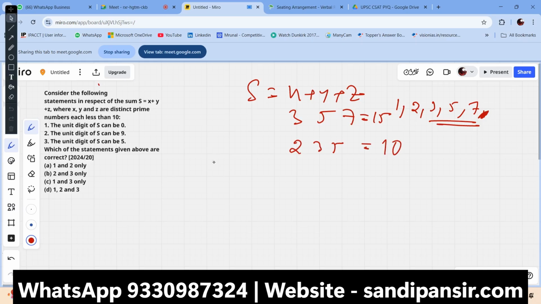If we take 1, 3, 5 here, the sum is 9. That means the unit digit of S can be 0. Yes. Number 1. Yes. Number 2. The unit digit of S can be 9. Yes, it's also correct. And number 3. The unit digit of S can be 5. Yes, it's also right. That means what should be the answer? It should be D.